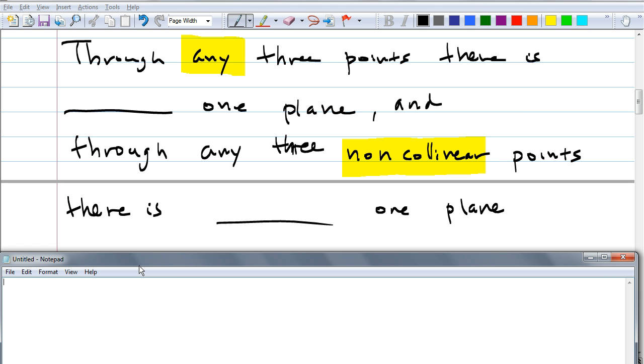And think about this also: through any 3 non-collinear points. I'm sorry, is it frozen? Is this better? Sorry. So this will be 7. Through any 3 points, there is blank one plane. And through any 3 non-collinear points, there is blank one plane. Think about it as a group.